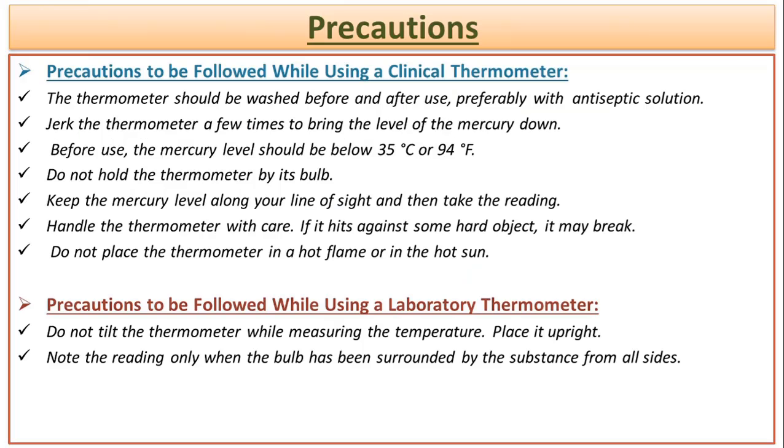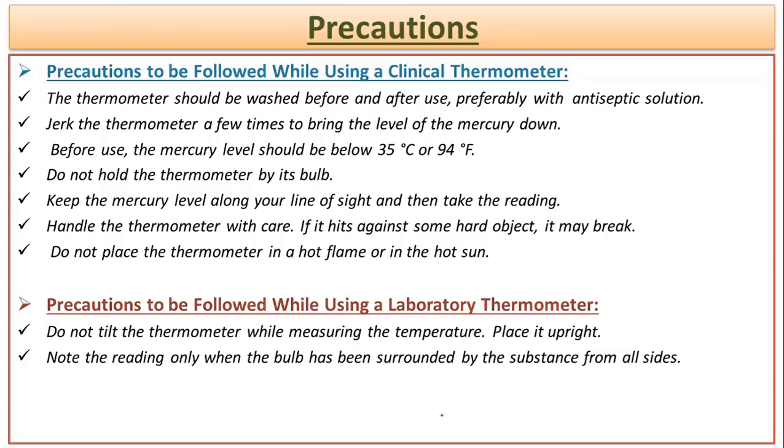There are some precautions which we should take before we use a clinical thermometer or a laboratory thermometer. While we use a clinical thermometer, we should clean it with some antiseptic solution so that no germ can spread from one person to another person. We should jerk the thermometer in a proper way so that the level of mercury comes down to 35 degrees Celsius or 94 degrees Fahrenheit.